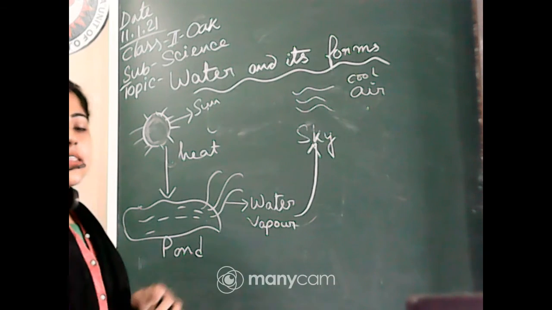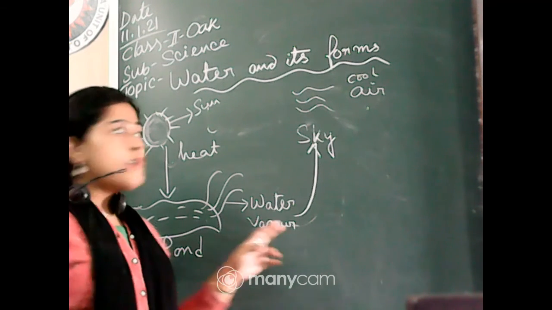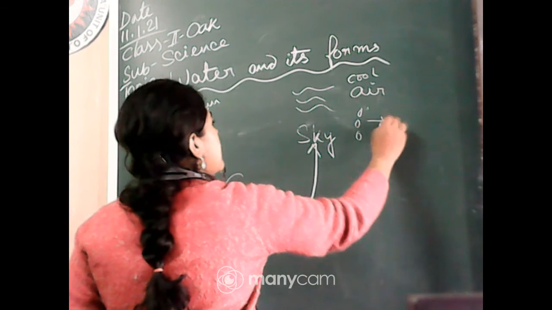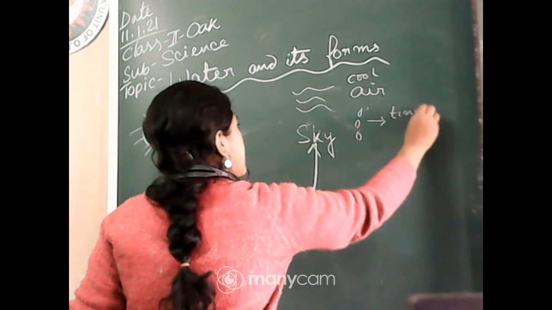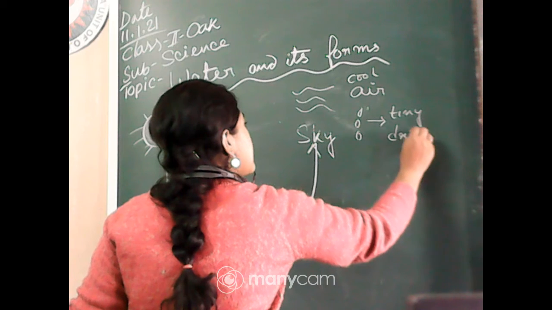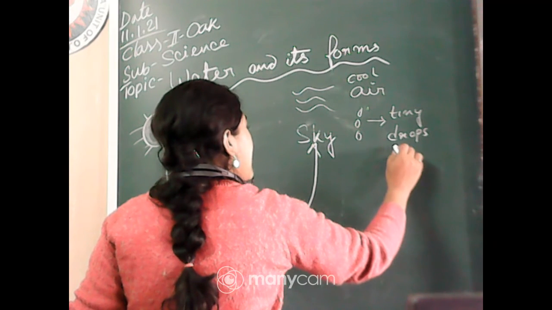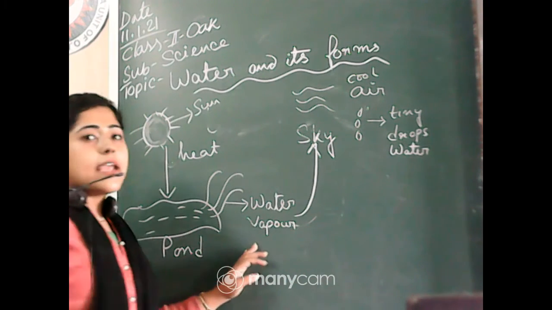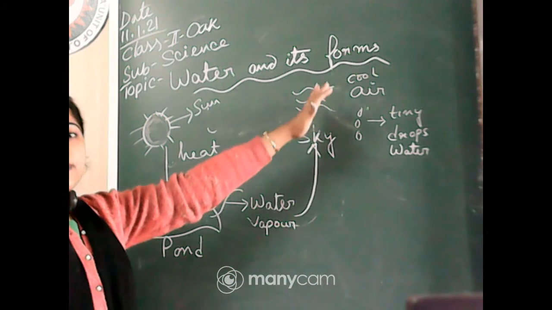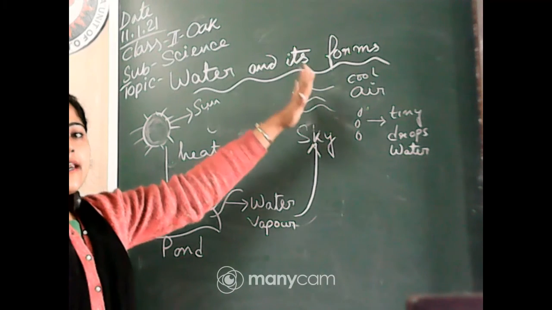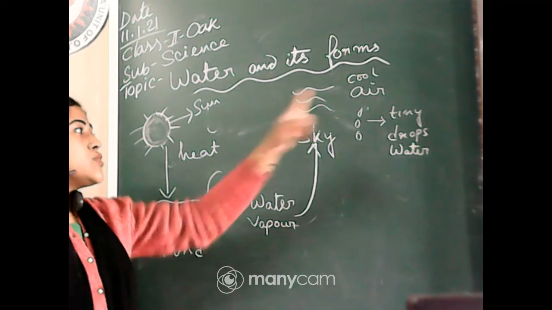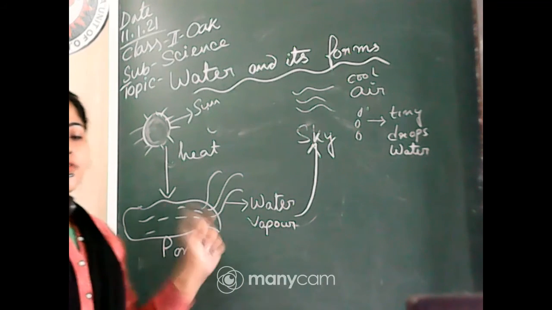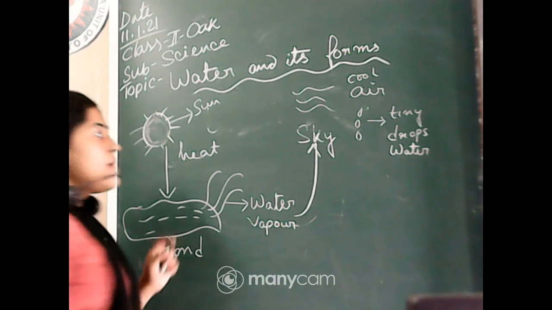Next, the water vapor cools down and changes into teeny drops of water. These are the things you just learned about the kettle, right? If the water vapor touches a cool plate or cool air, then this water vapor changes into water again, and it becomes teeny drops of water, and it forms clouds.